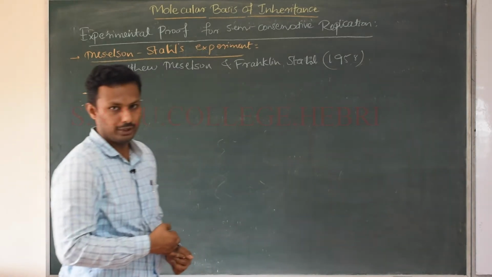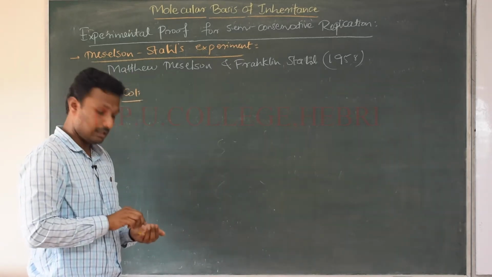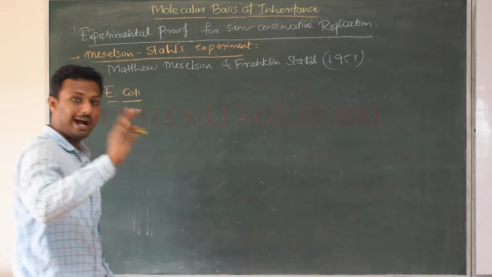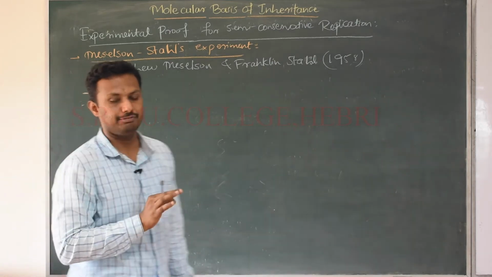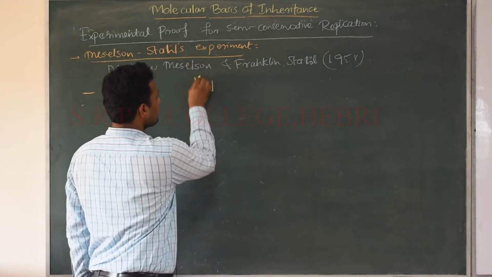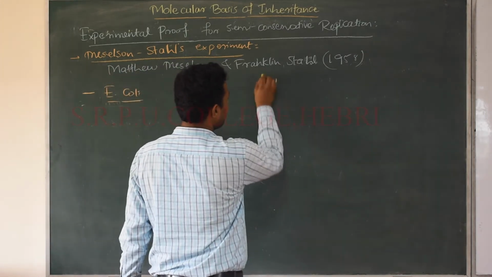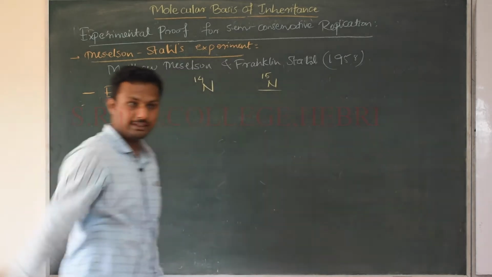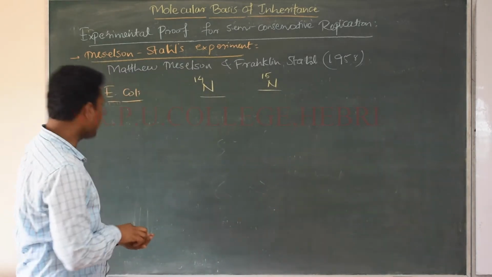So what they did here is they isolated the DNA of E. coli, and they also took two isotopes of nitrogen. You know, the atomic mass of nitrogen is 14, right? N14. But they considered a heavy isotope of nitrogen that was N15.